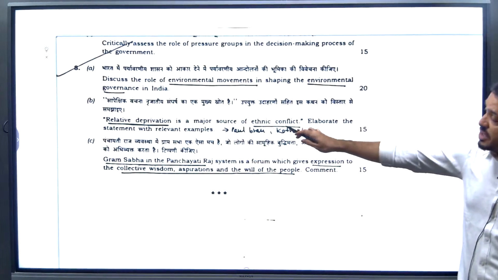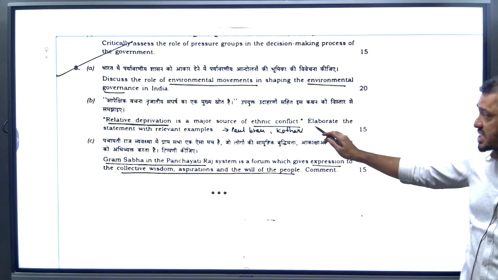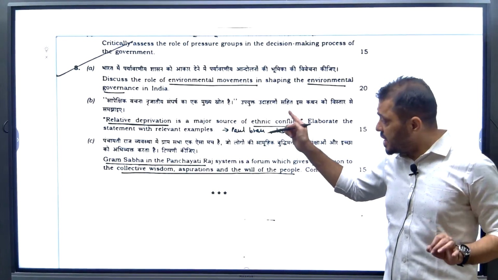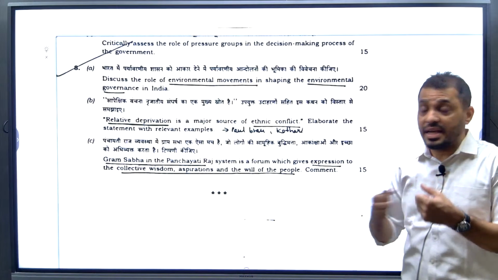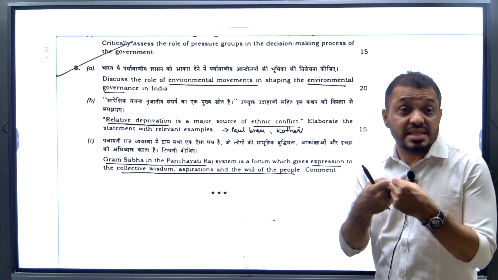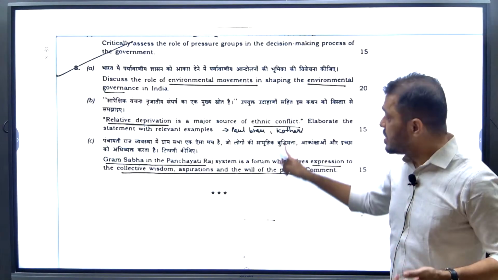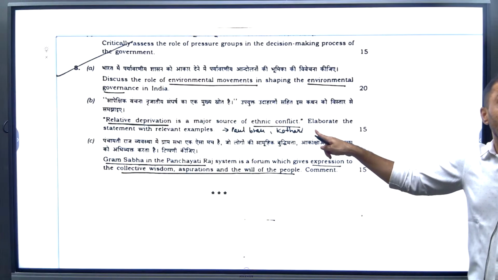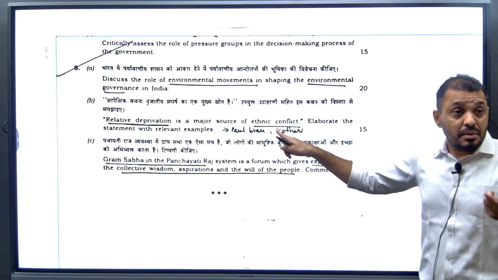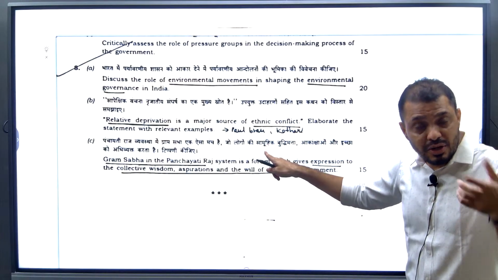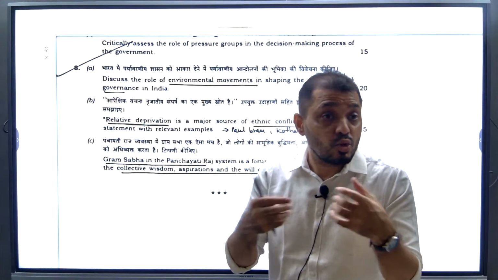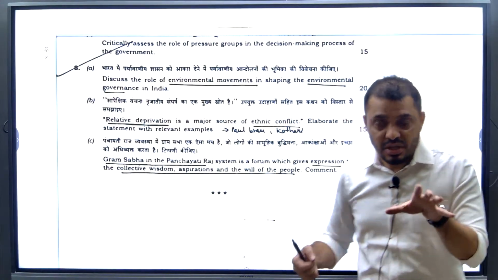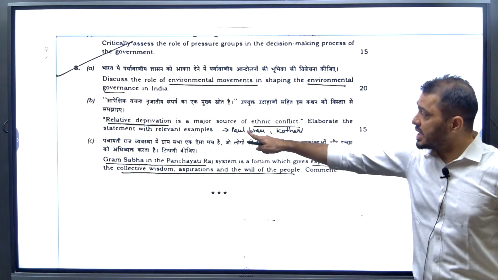Next, relative deprivation is a major source of ethnic conflict. This question is from social issues also: why are ethnic conflicts coming up in India? This question is related to regionalism and communalism. You know now why the Nagas are fighting for Nagalim. Even the Manipur tribes are fighting for Manipur rights. In Manipur, the Meitei community and the Kuki tribes are fighting. Yes or no? That's all about what? That's all about deprivation.